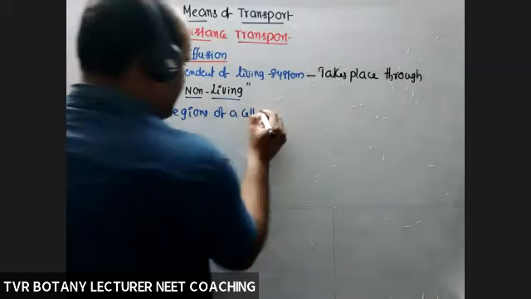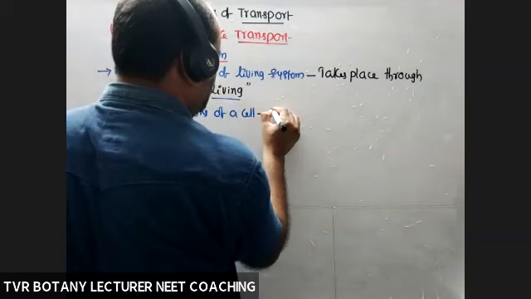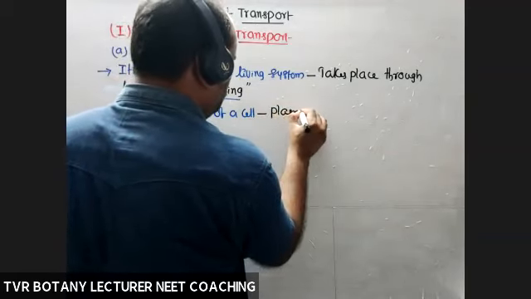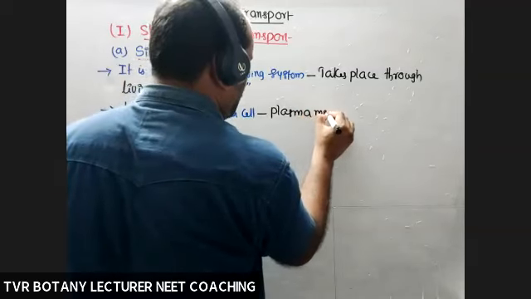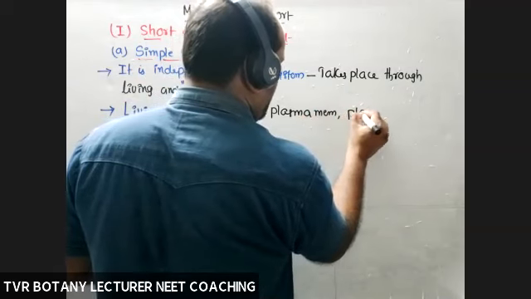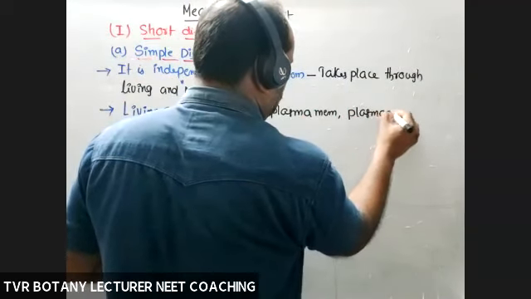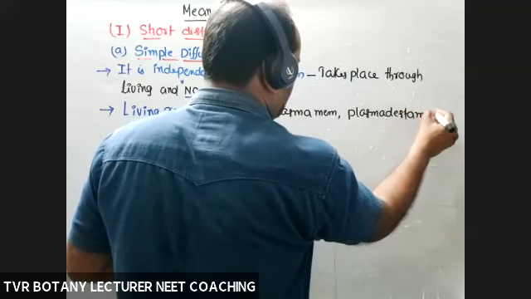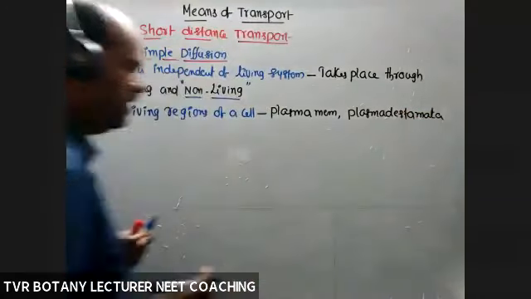So what are the living areas? One, plasma membrane or cell membrane. Next, plasmodesmata. Go back to cell biology or anatomy.